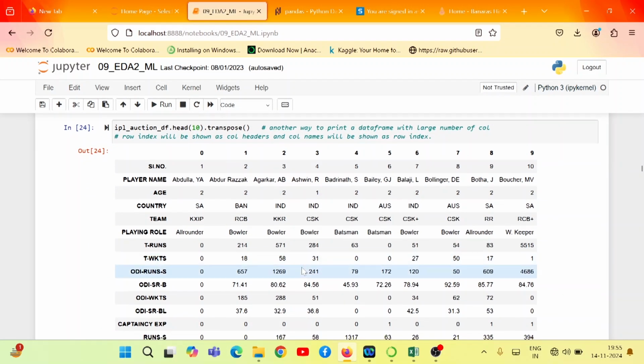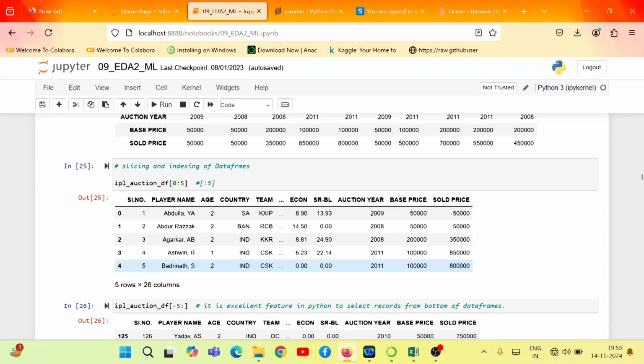Now let's move further. We can do slicing and indexing of the data frame, right? The important part is that sometimes only a subset of the rows and columns is analyzed from the complete data set. To select a few rows and columns, the data frame can be accessed or sliced by index or name. The row and column index always start from 0, and that is a very important part.